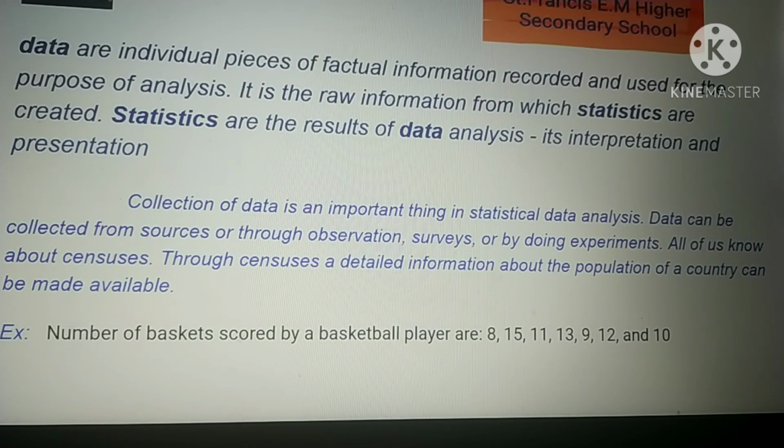Now you understood what data is. Data is nothing but a collection of information that is recorded and used for the purpose of analysis. This data is called raw data. Whatever information we collect from the people is called raw data.